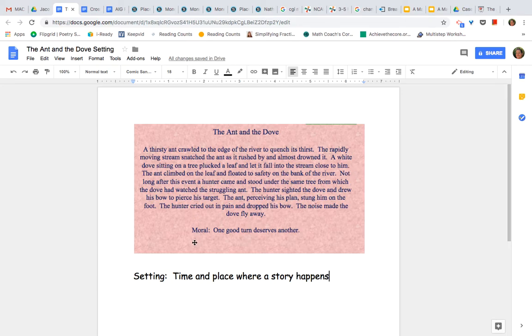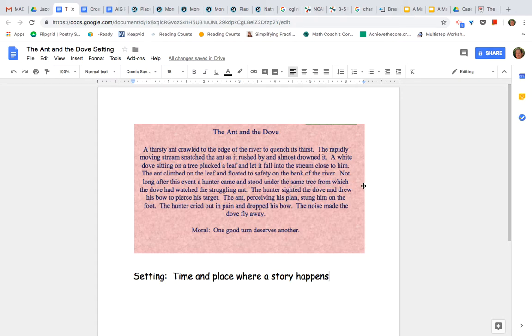Continuing on, it says the ant climbed on the leaf and floated to safety on the bank of the river. So clues that let us know about the place where they are in this sentence are that there's a leaf and the ant goes to the bank of the river. Okay? Not long after this event, a hunter came and stood under the same tree from which the dove had watched the struggling ant. So the clues of the setting in this sentence would be that we have that tree. It's the same tree, okay?